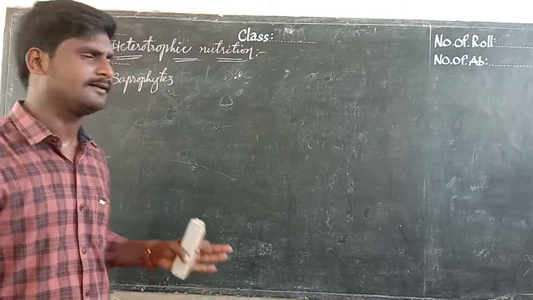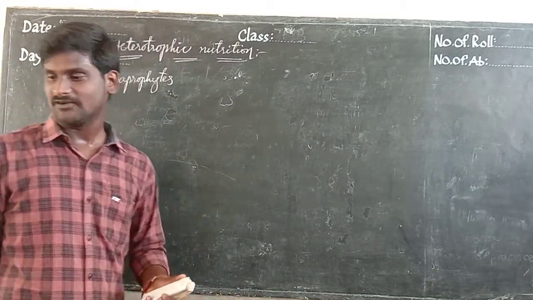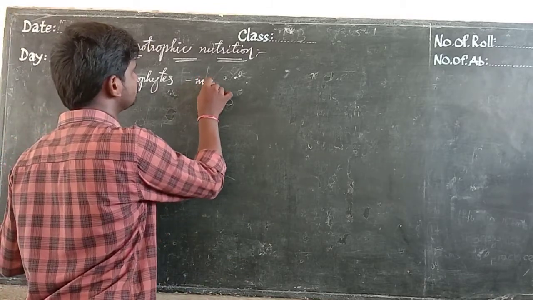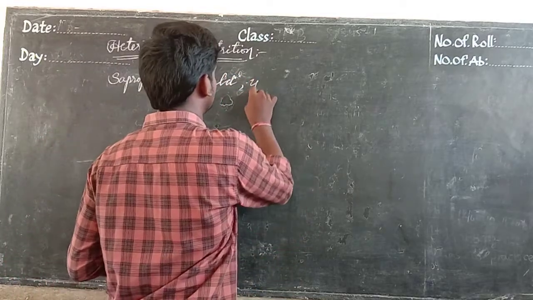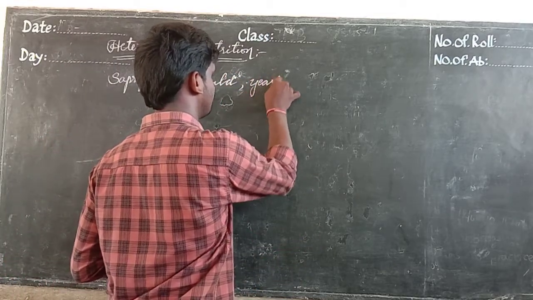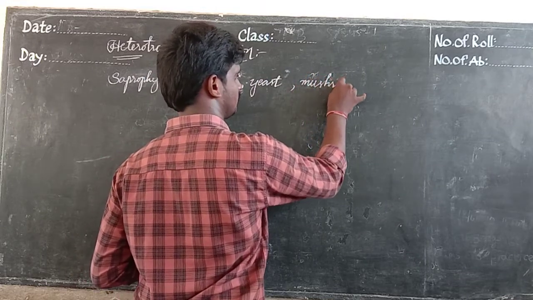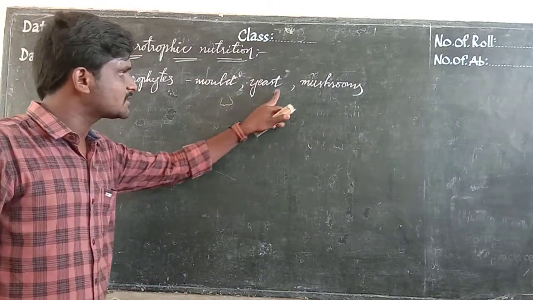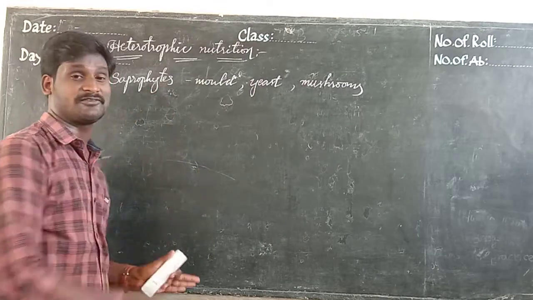You may have listened to this in the previous class. What are saprophytes? Examples are bread mold, yeast, and mushrooms. Mold, yeast, mushrooms: these are some examples of saprophytes.